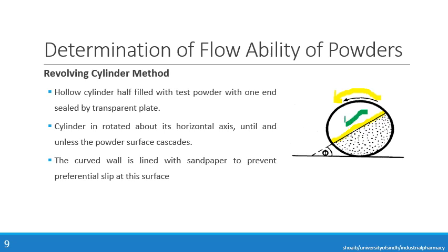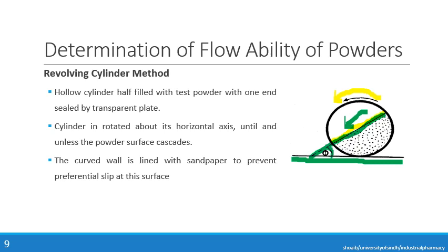When powder starts to cascade, we will stop and we will determine the angle from here. This is the horizontal surface, and from here to here we will determine the angle, and from that angle we can determine the angle of repose and eventually the flowability of the powder.